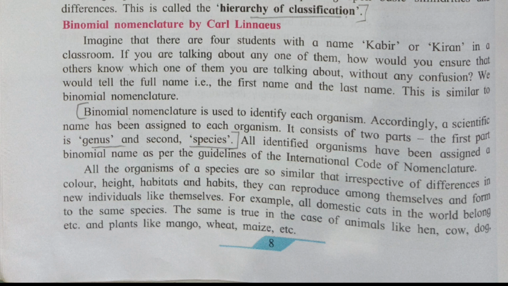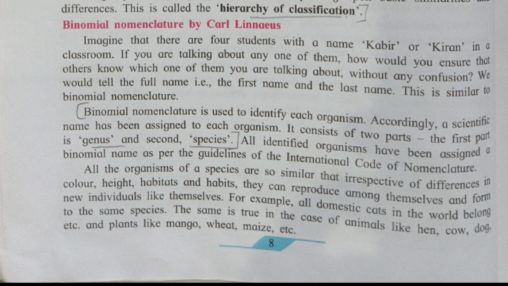Binomial nomenclature by Carl Linnaeus. Imagine that there are four students with the name Kabir or Kiran in a classroom. If you are talking about any one of them, how would you ensure that others know which one of them you are talking about? Without any confusion, we would tell the full name, that is, the first name and the last name. This is similar to binomial nomenclature.